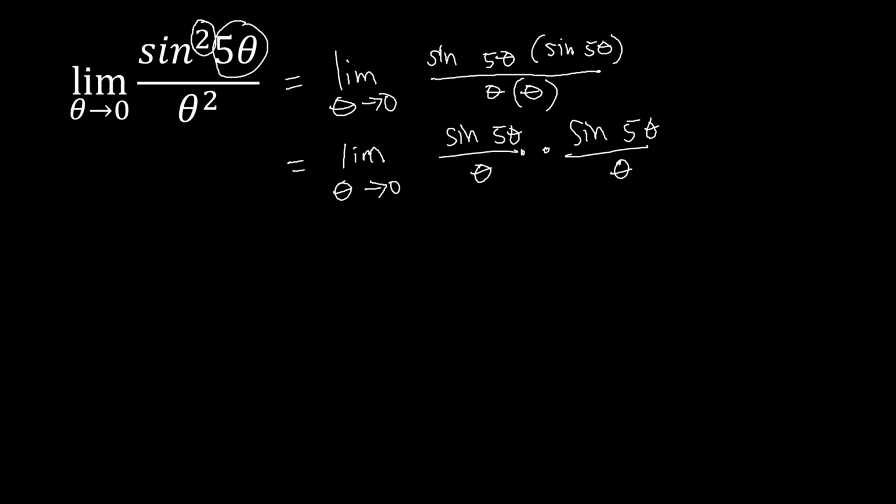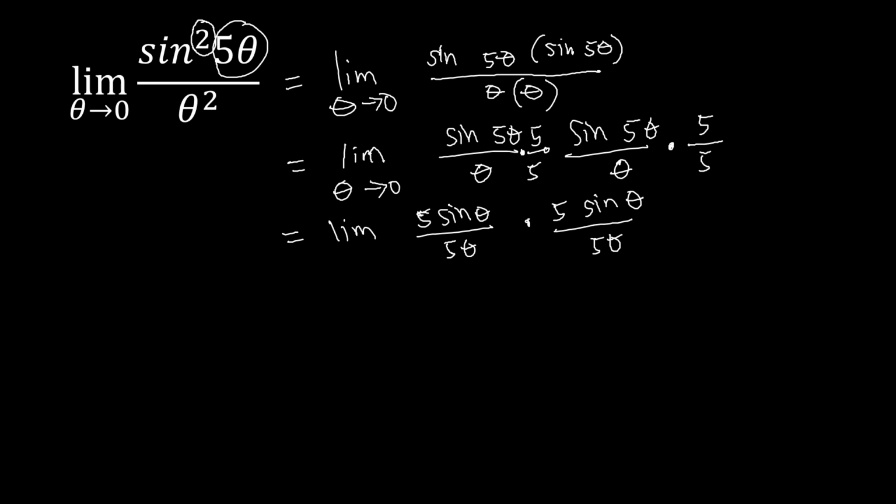We can simply multiply this by 5, and with the other factor, we can also multiply by 5. So this will now be a limit of 5 times sine 5 theta over 5 theta, times 5 sine 5 theta over 5 theta, as theta approaches 0.